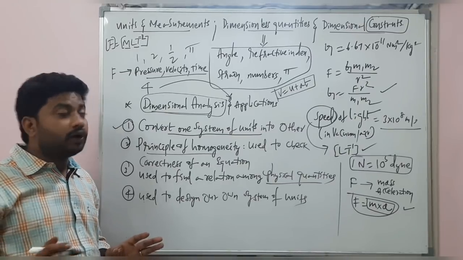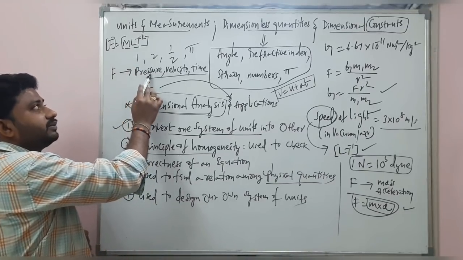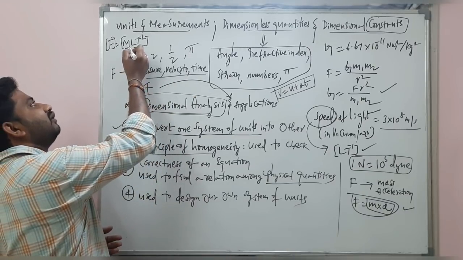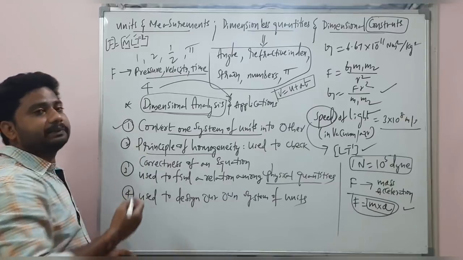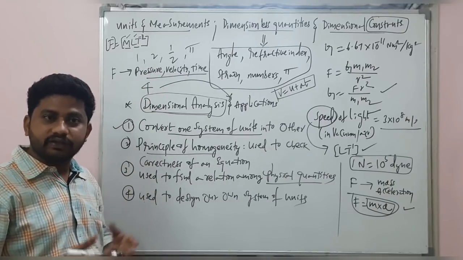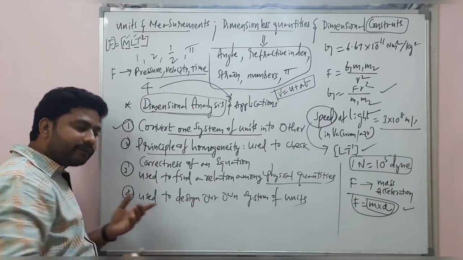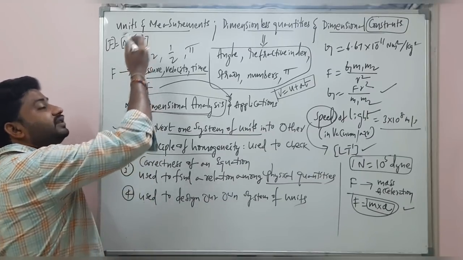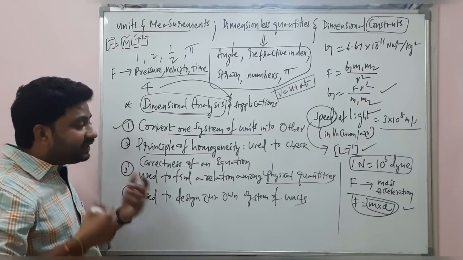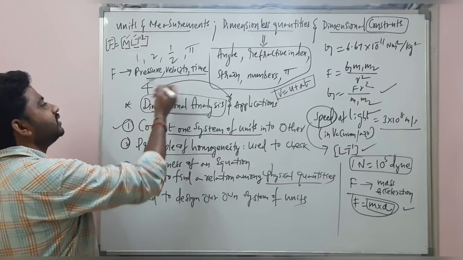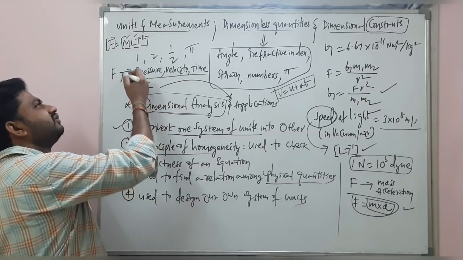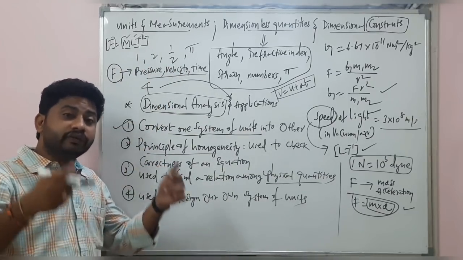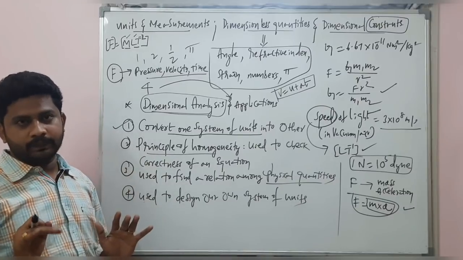Understand? Force, you can write in terms of pressure, velocity and time. If you feel bored by writing always in terms of mass, length and time, you can do it like this. That's called designing our own system of units. In your SI system, mass, length, time will be there. But when we design our own system of units in this way, not only in this, right? This force can be written in any other three physical quantity forms. That also we'll be discussing now, right?